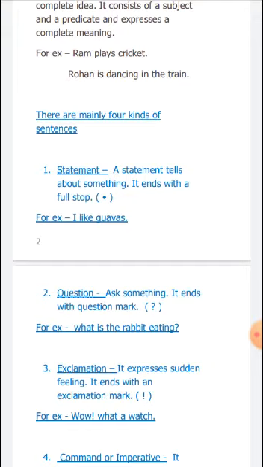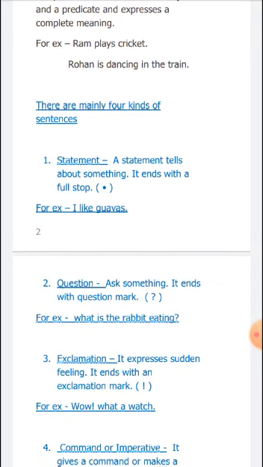A statement tells about something and it ends with a full stop. See, in the bracket here is a full stop. If in any sentence there is no question and no sudden feeling, it means this is a statement sentence. For example, I like guavas or Ram is going home. In the simple sentence there is only a full stop, nothing else, so it means it is a statement sentence.